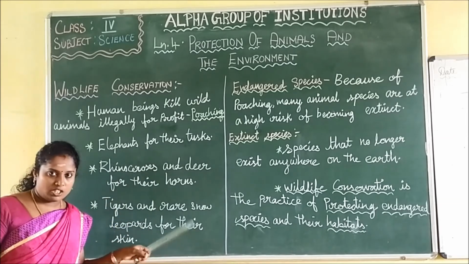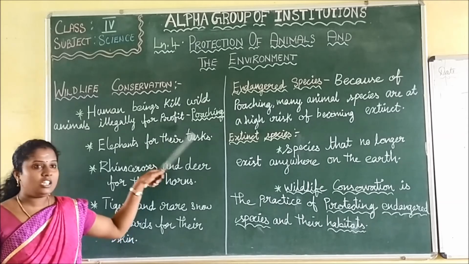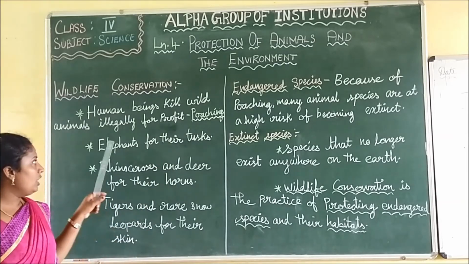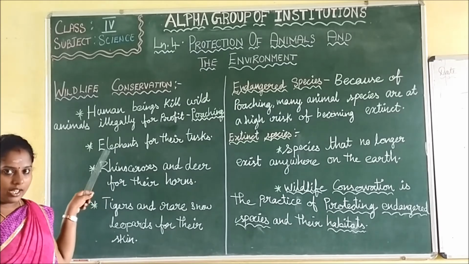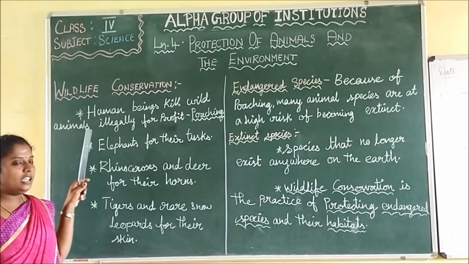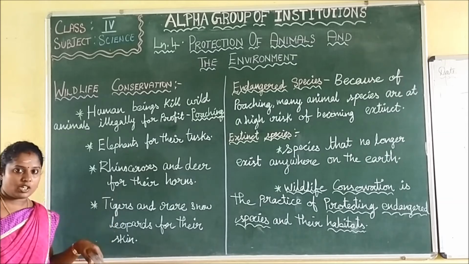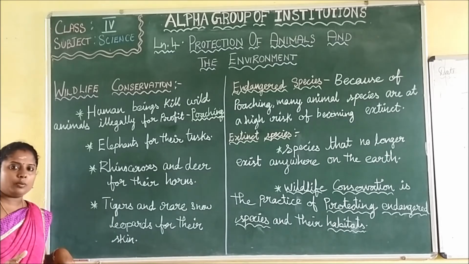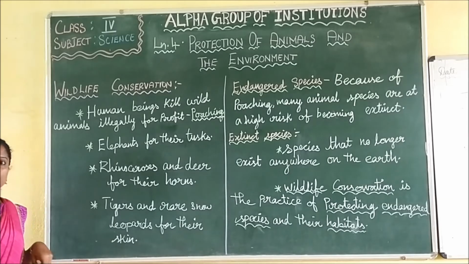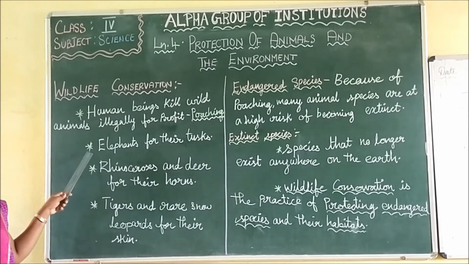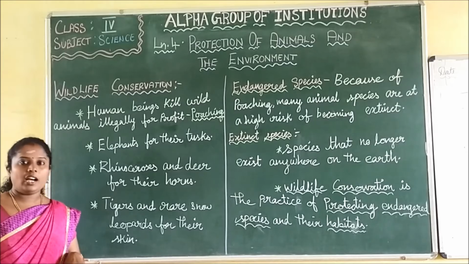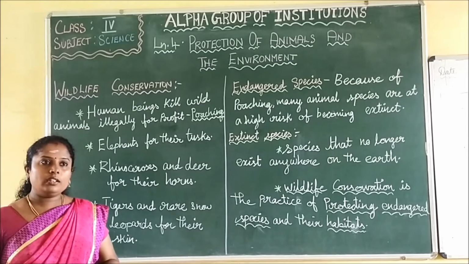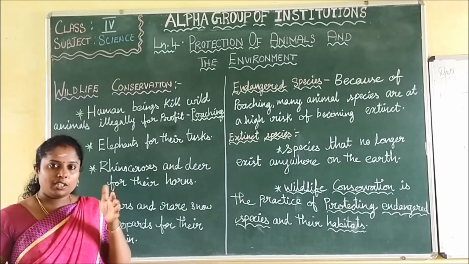Human beings kill wild animals illegally for profit and mere pleasure. That is poaching. Yes, you know poaching now, we have discussed it in another episode. It is strictly prohibited all over the world. So why are they killing the animals? They are killing the animals because they need something from them.